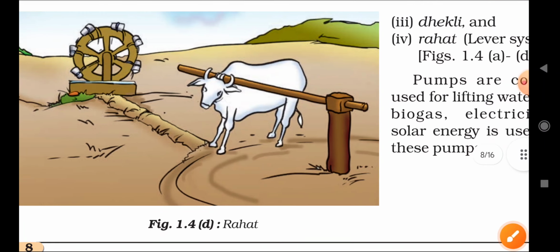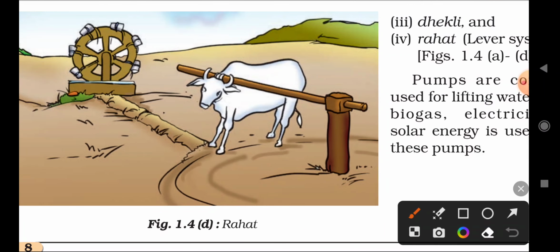Another method is this. The first one, the moat, uses man labor, but this method, the rahat, uses animal labor.